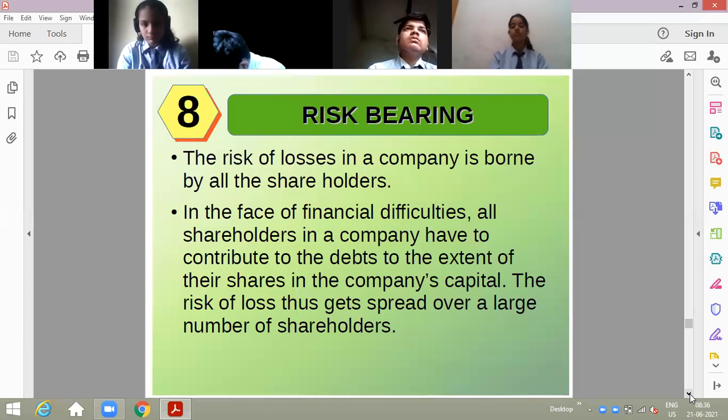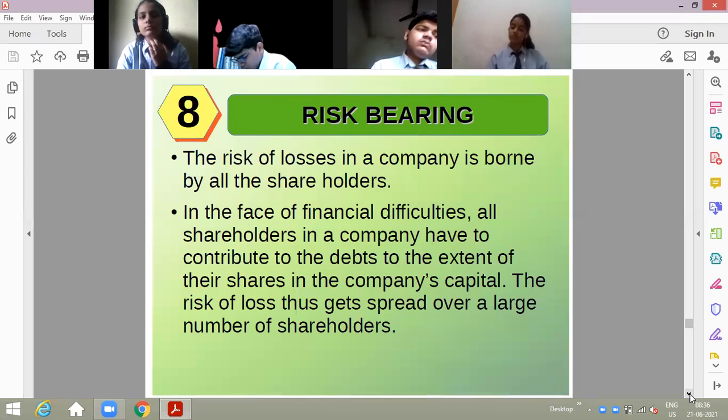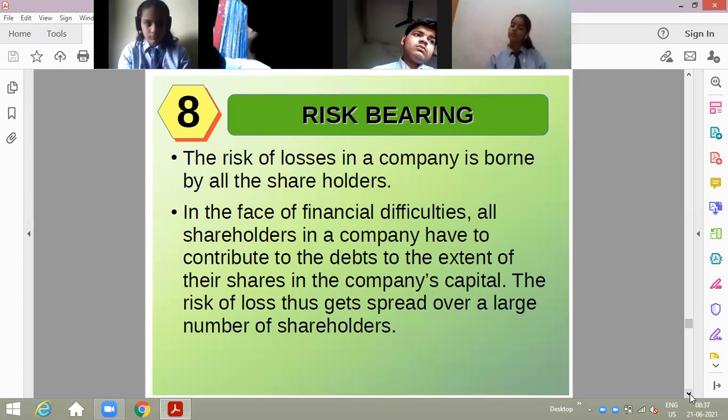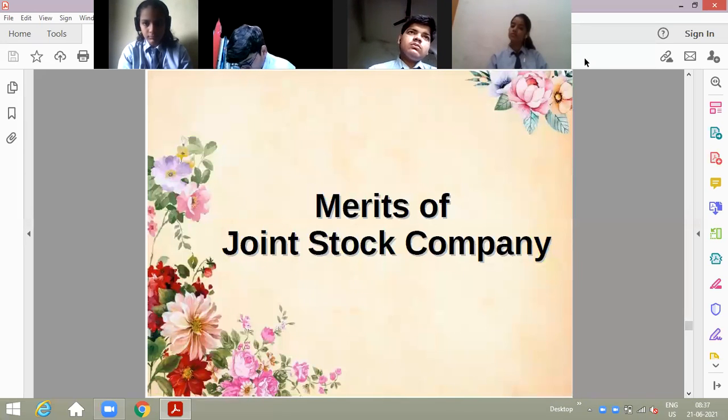Risk bearing: who bears the risk? Obviously the risk is borne by all the shareholders or all the members, but what will be their liability? The liability of the members will be limited in this case. Their liability in this case will be limited, because if I have purchased a share of 1000 from a company, then the maximum amount that I can be liable to is only 1000 rupees. I will be liable only for 1000, because my membership in the company lies only with the 1000 rupees.